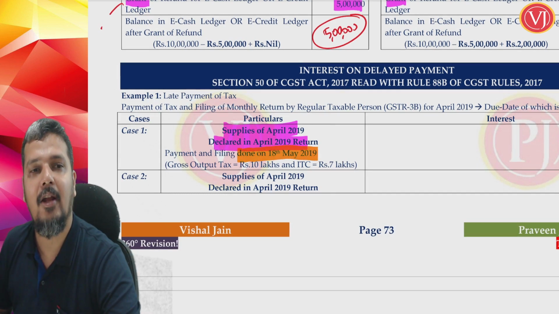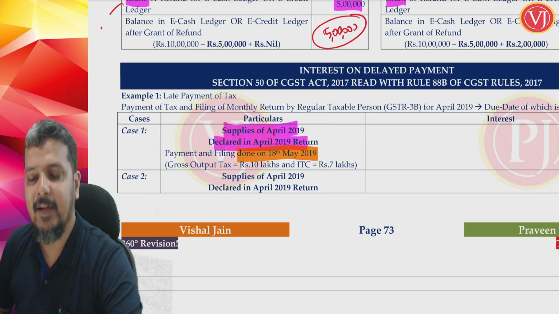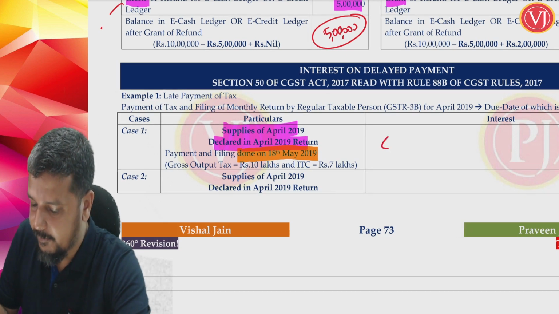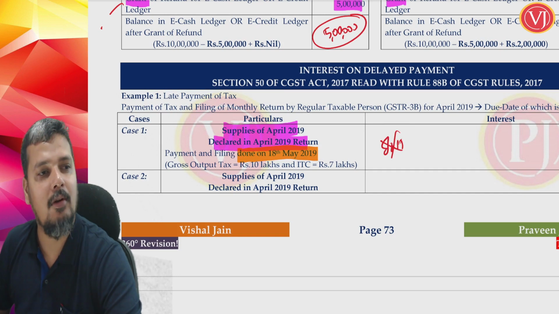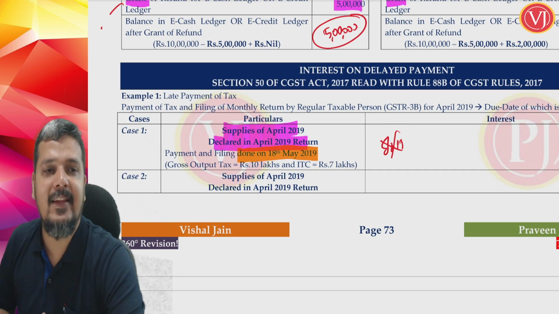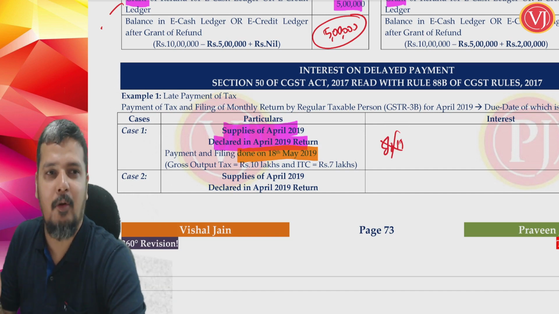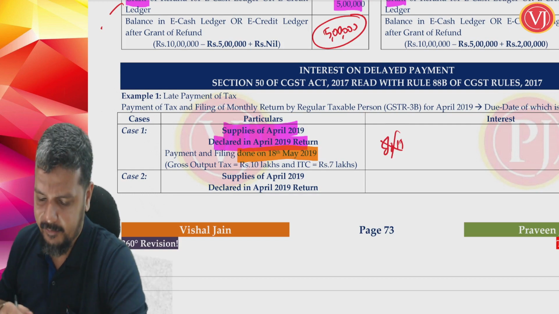April month's due date is 20th May. So whether any interest will come? There's no late payment, so no question of any interest. I am not at all saying what is my gross output or net output, because I have paid on time.